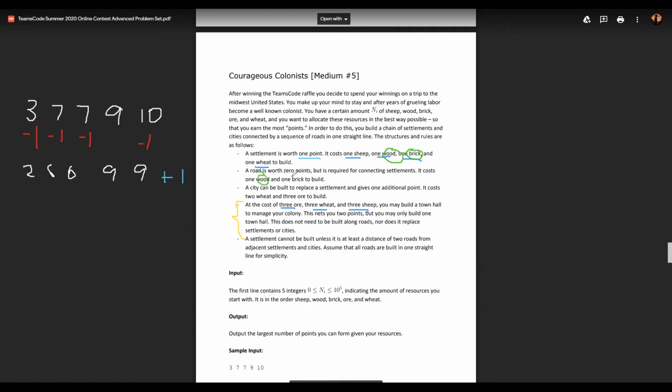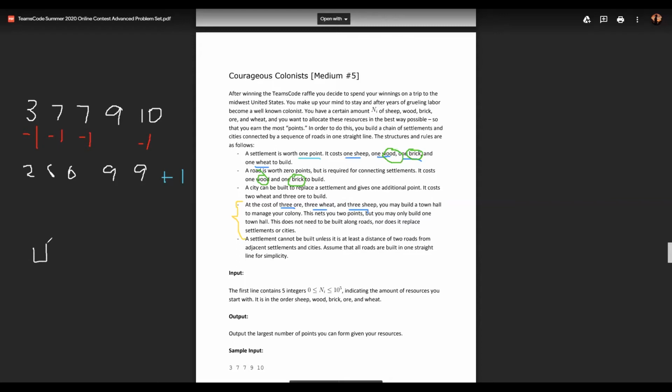So only roads and settlements take wood and brick to build. Nothing else takes any wood and brick to build. Therefore, we can keep going all the way. We can keep using up all of our wood and brick as much as possible to keep building settlements and roads. As long as we have wood and brick, there is no reason not to build as many settlements and roads as we can.